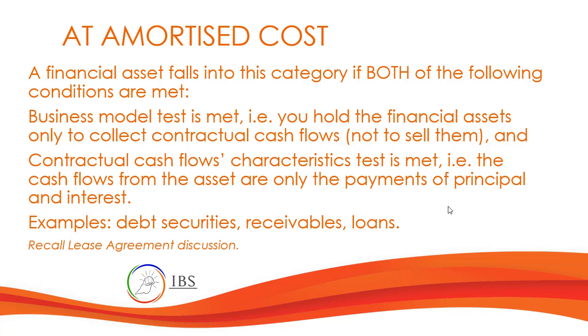Examples of this will be debt securities, receivables, and loans. Remember our discussion on lease agreements, the lease receivable, where you were receiving interest payments and principal payments.